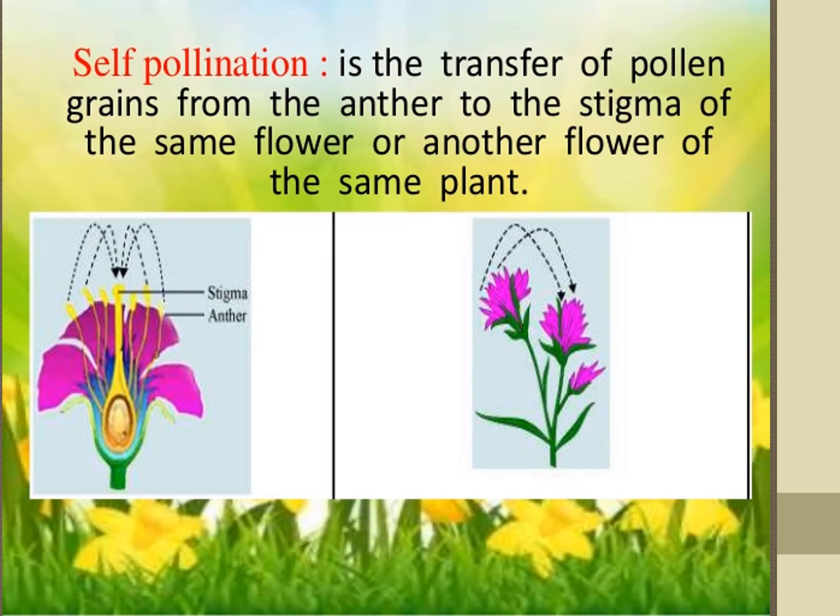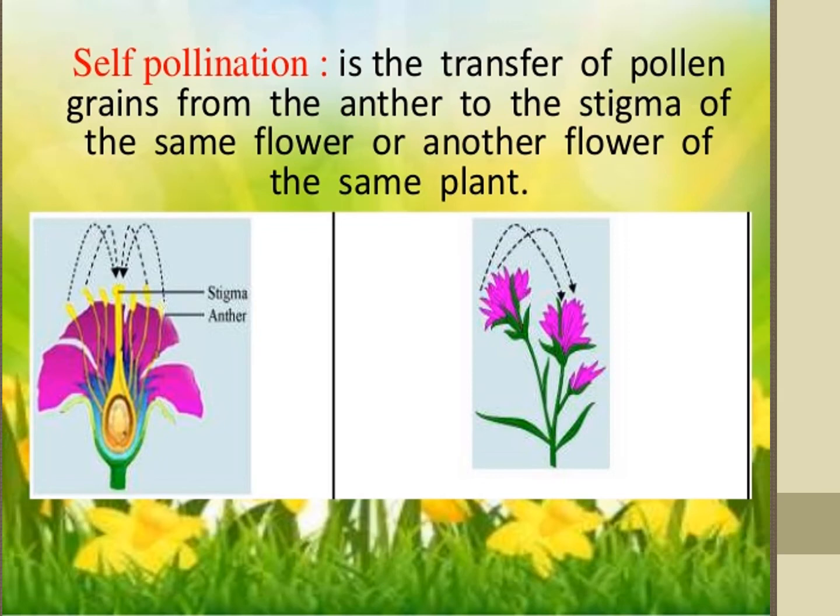New varieties of plants cannot be produced. Same flower, same pollen grain coming onto the stigma, so we will get very weak plants. Other new varieties we can't get.